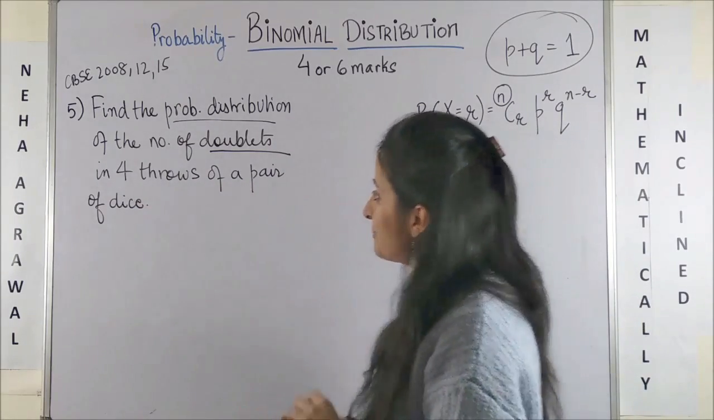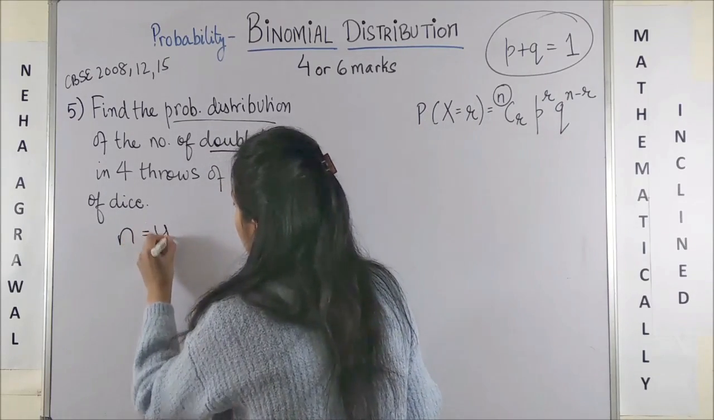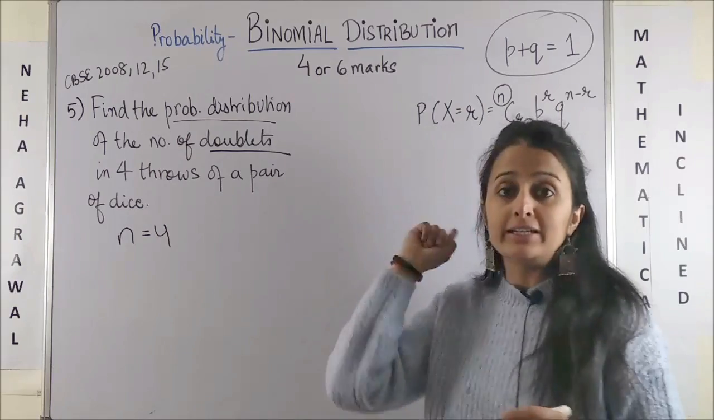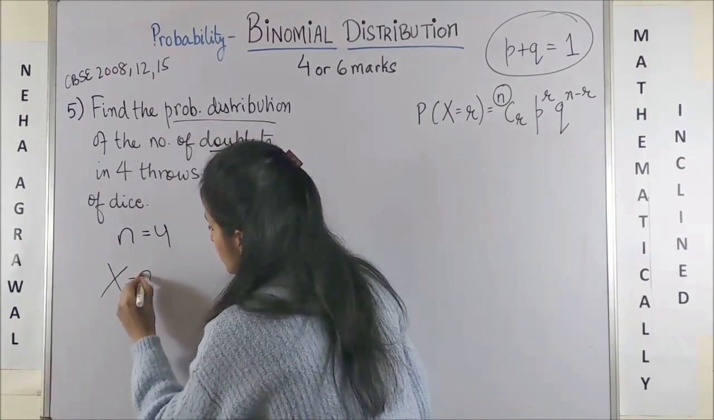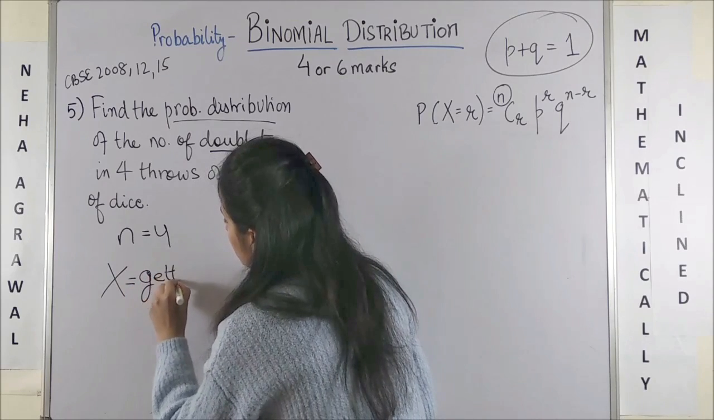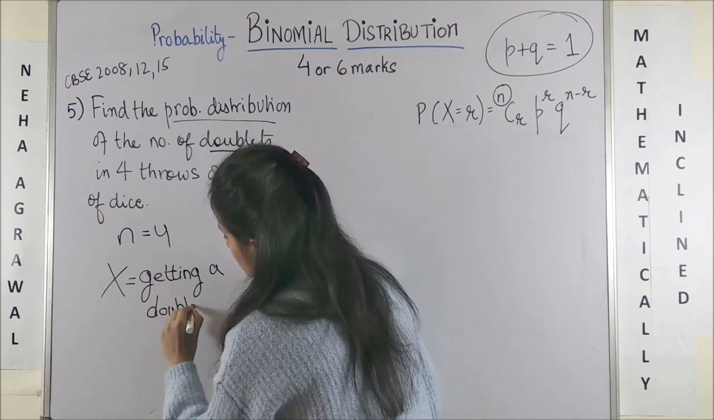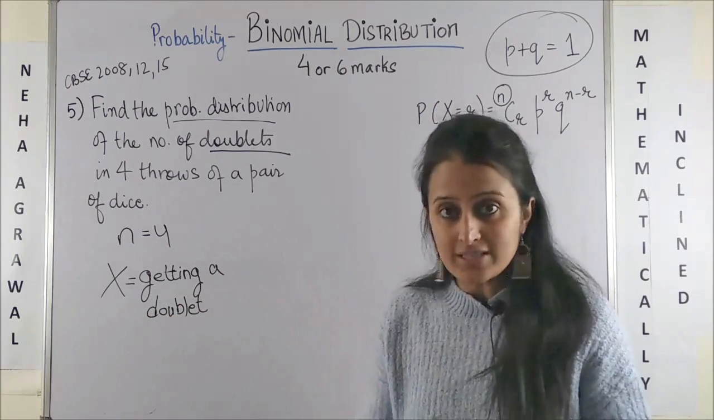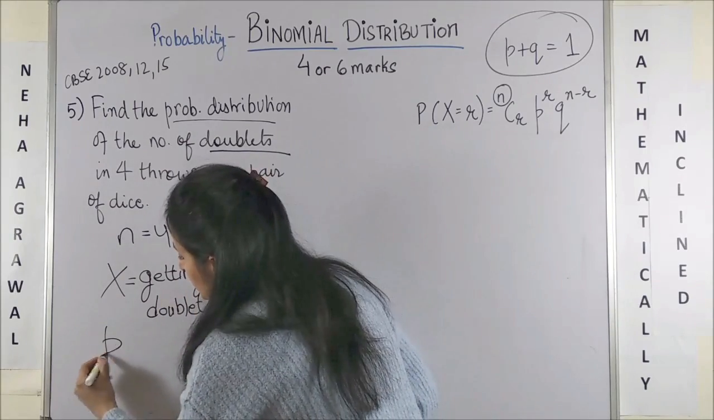Okay. So first of all, the number of throws is total 4. Now what do you want? Doublets. That's your success. If X is your success, you can say getting a doublet is your success, right? This is what you have. Now what is the probability of one success?